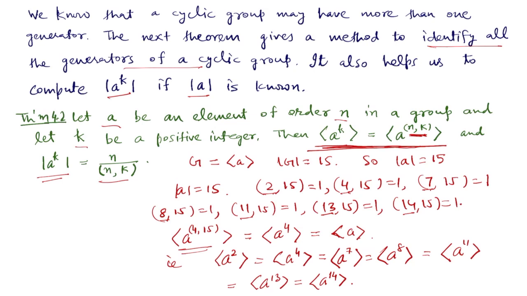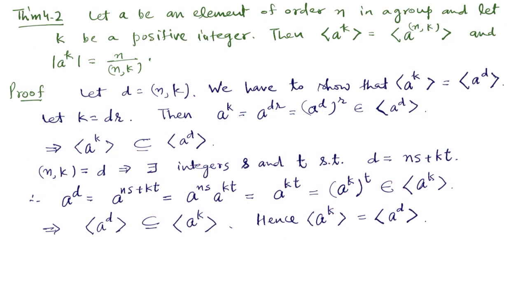Another thing is that it helps us to compute the order of a to the power k. This result helps us to find the order of a to the power k. Simply, to find the order of a to the power k, we have to divide n by the GCD of n and k. Let us prove the theorem now.